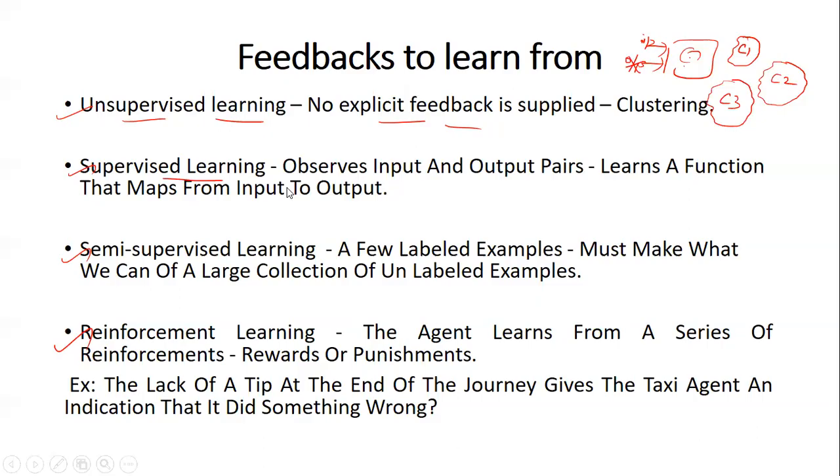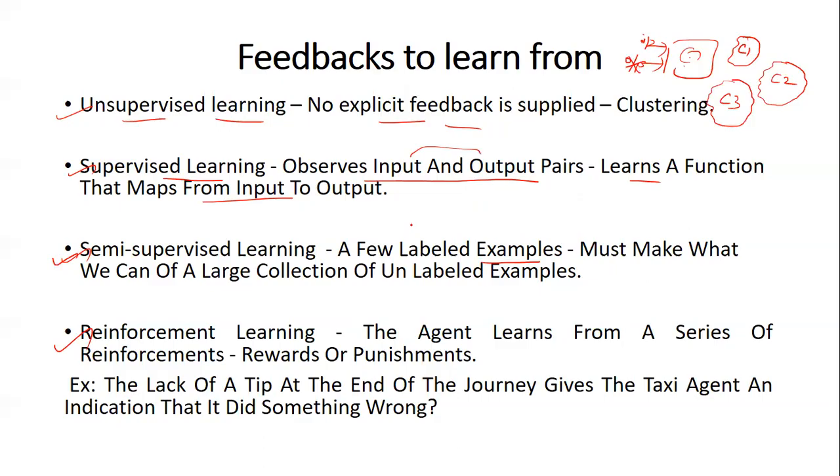Whereas in supervised learning, it observes the input and output pairs. It compares the input and the output, and it learns a function that maps the input to the output. So that is what supervised learning does. In the case of semi-supervised learning, there will be a few examples with input-output pairs.